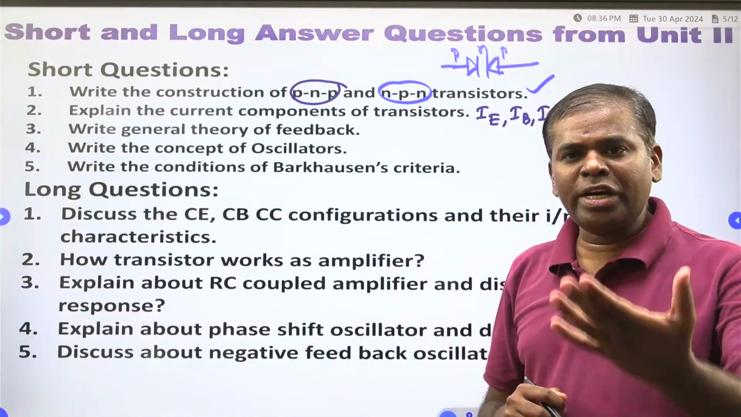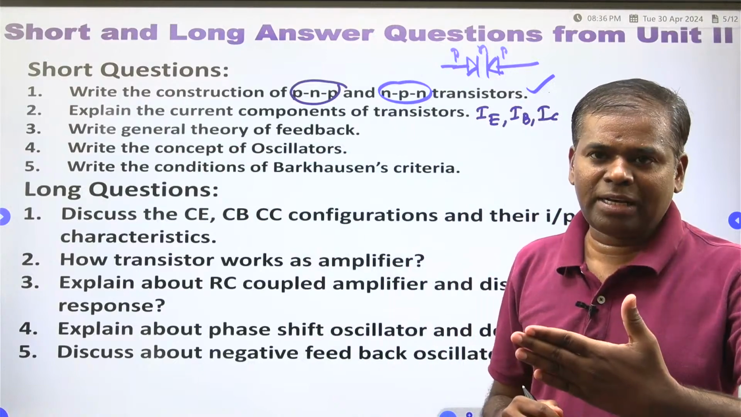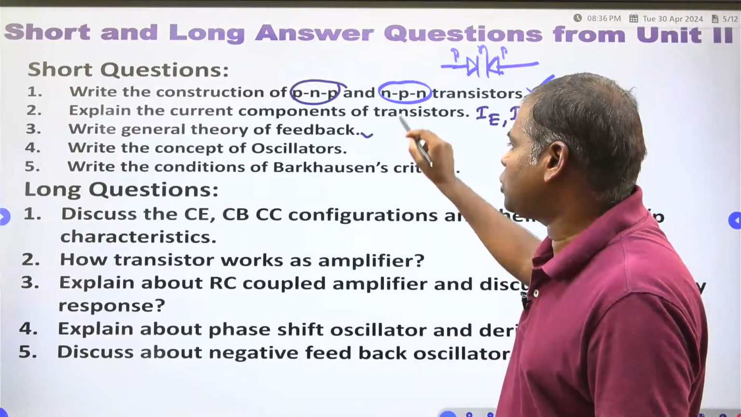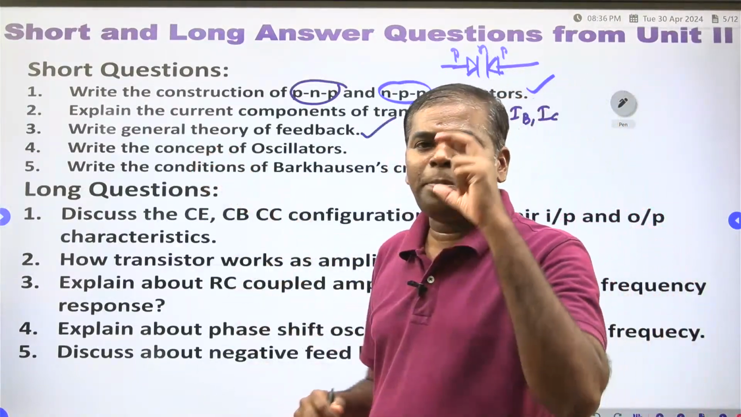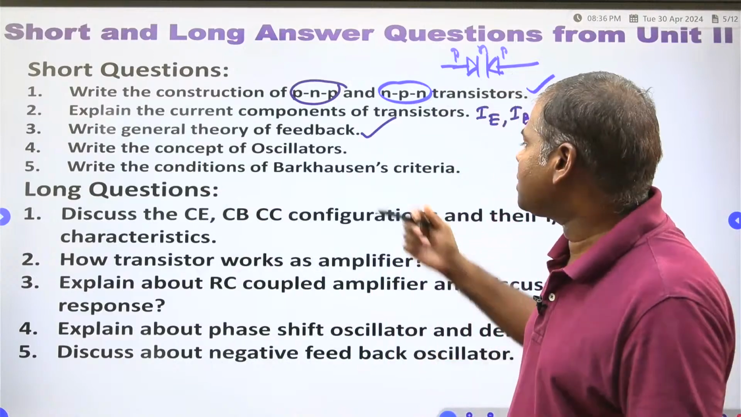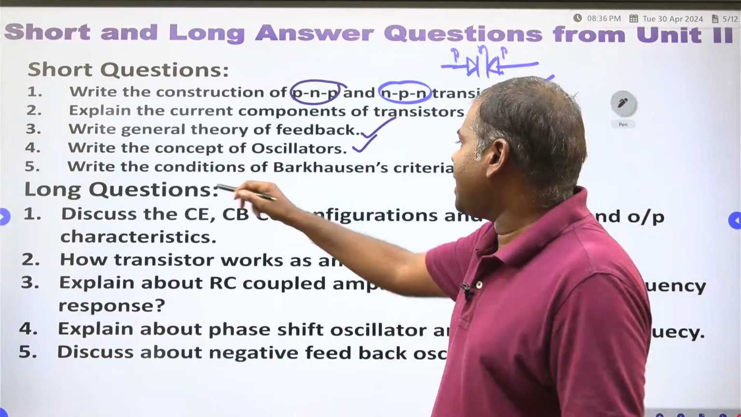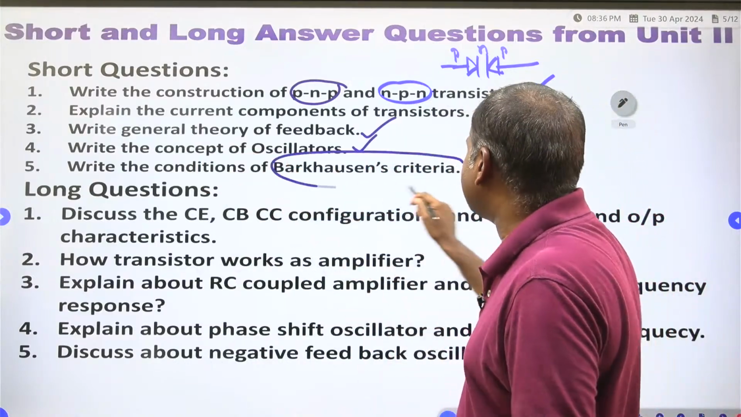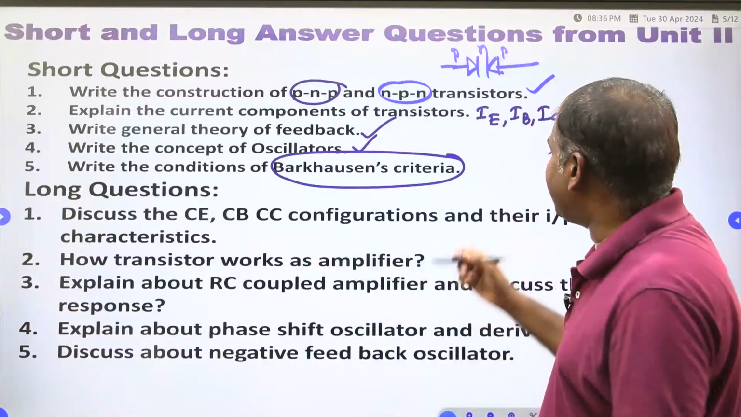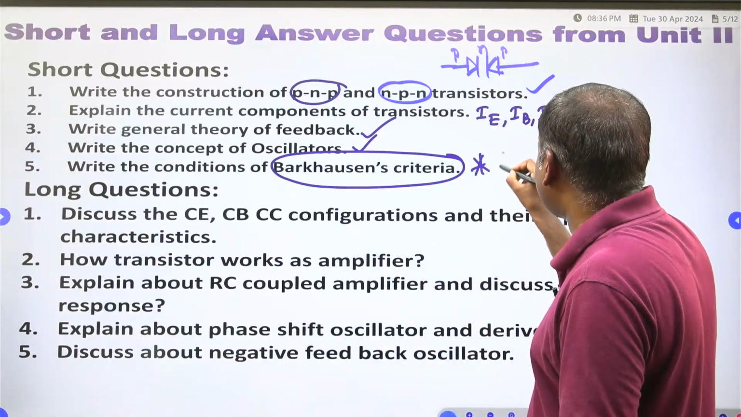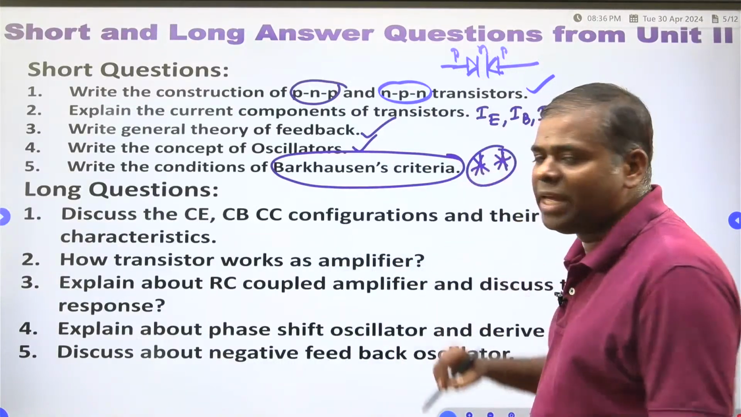If you want feedback, why we need the feedback, that is very, very important. You have to write the concept of oscillation. Write the condition for the Barkhausen criteria. Barkhausen criteria, this is very, very important. It is compulsory in your question paper; this question will be there.